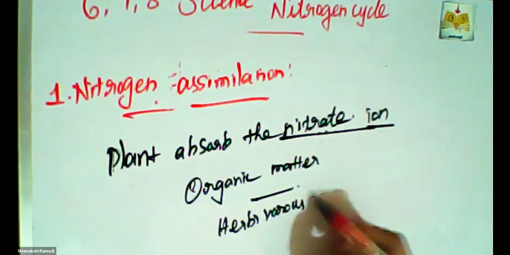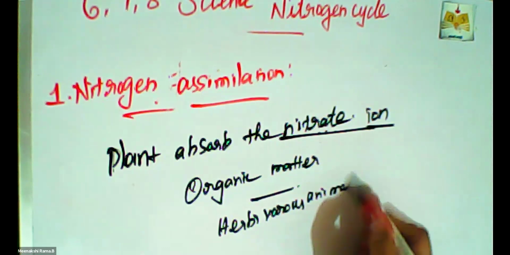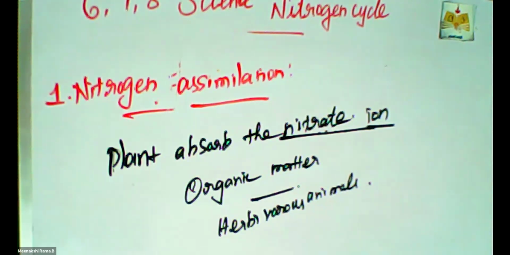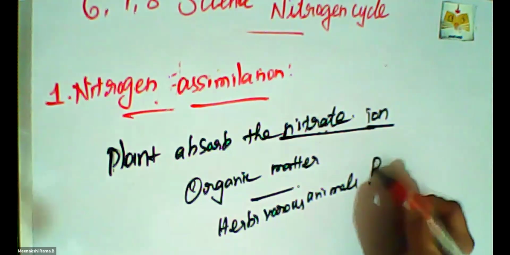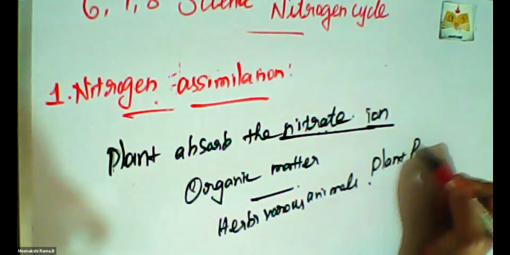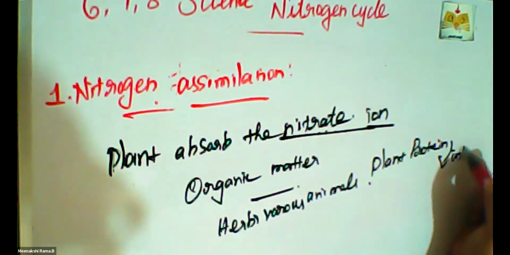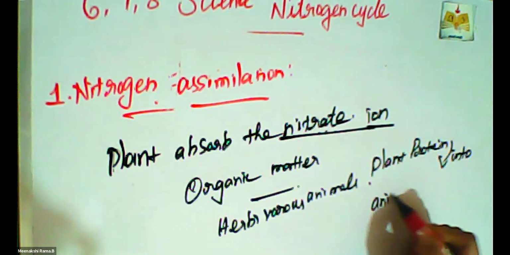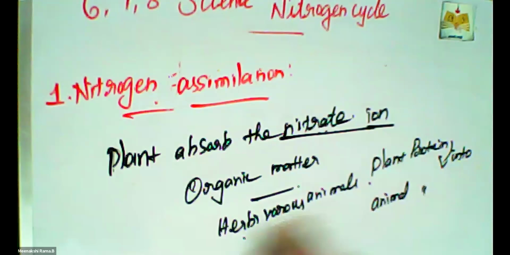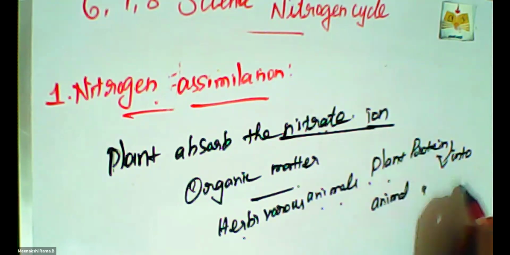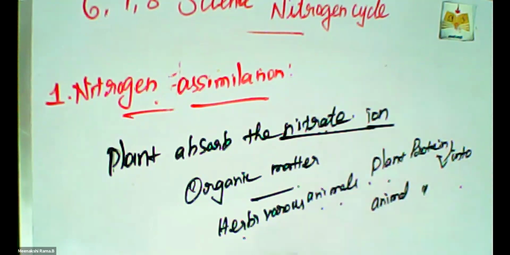Herbivore animals convert the plant protein into animal protein. Herbivorous animals convert plant proteins into animal proteins.